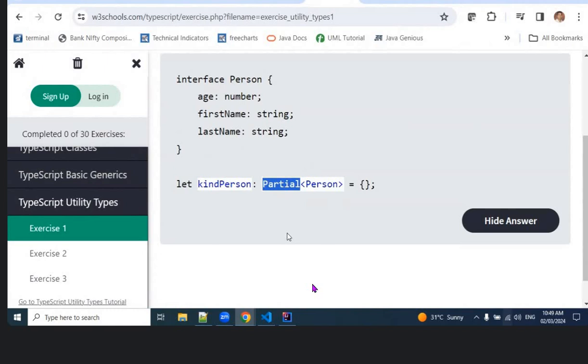If you define it as a person object, then you have to consider all the three parameters: age, first name, last name. But if you say partial, then it can take any one of those, which is optional. Okay.